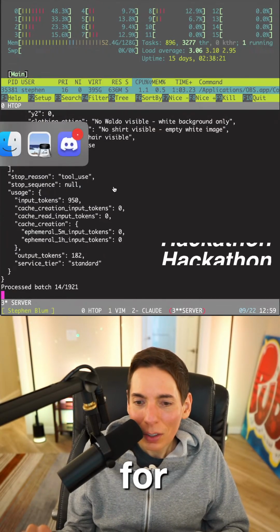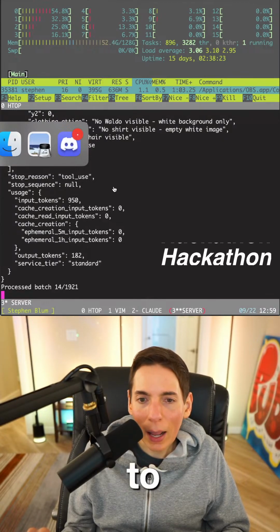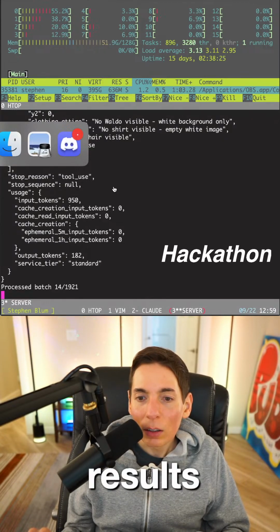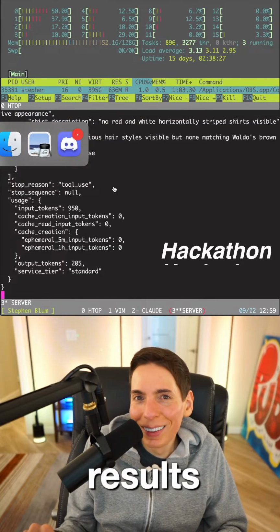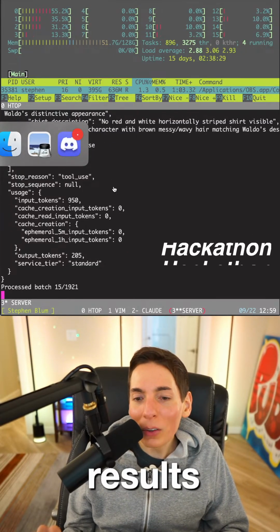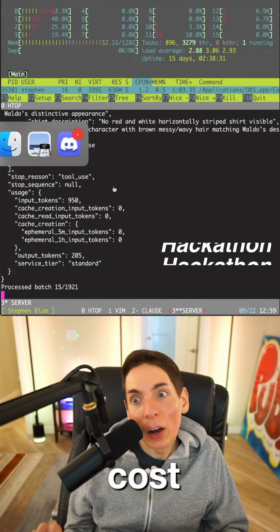So we do have to wrap up here, and I probably will cancel this because it's going to be like a bajillion tokens. It's going to be like, to find Waldo, it only cost $2,000.